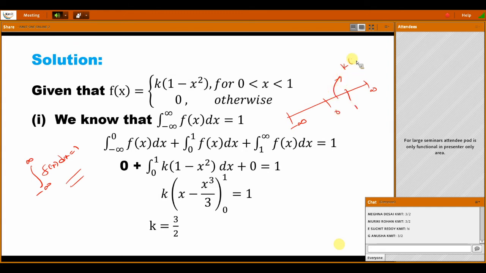That is k into 1 minus x square, right? Only in this interval. In the remaining cases the value is 0, here and here. So we write the integral from 0 to 1 of f of x dx, with 0 and 0 elsewhere. Substitute and you get the answer as 3 by 2.